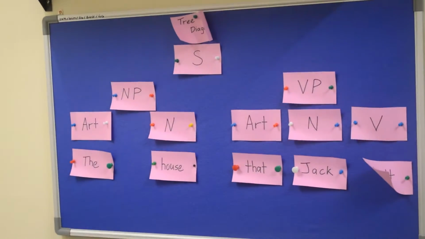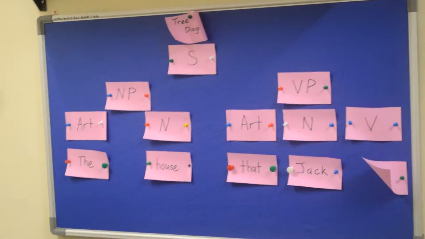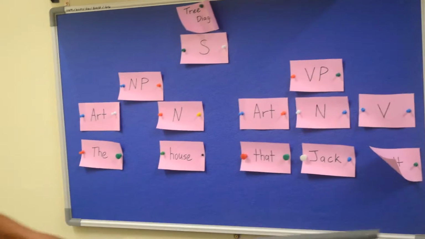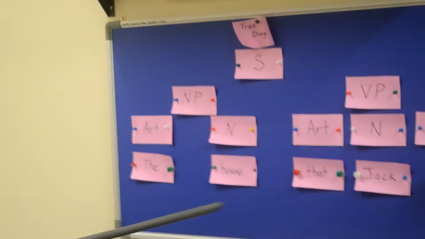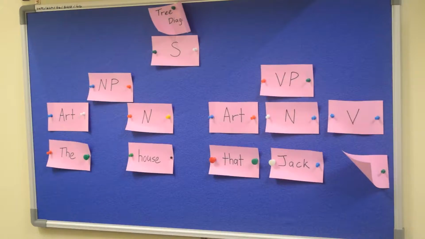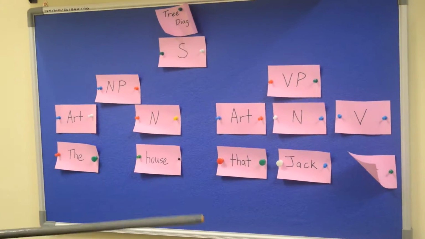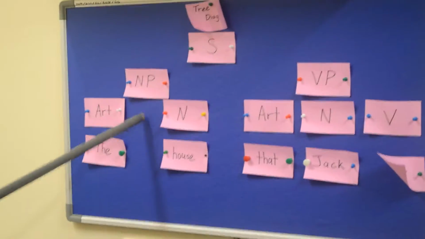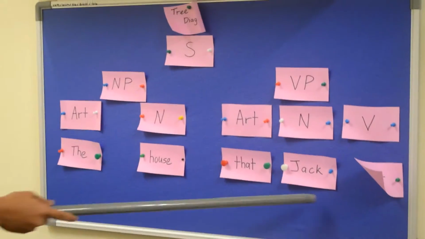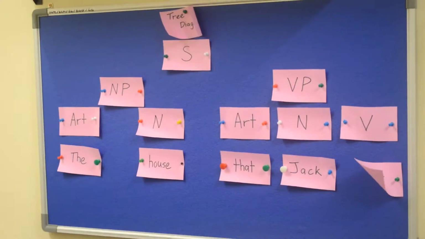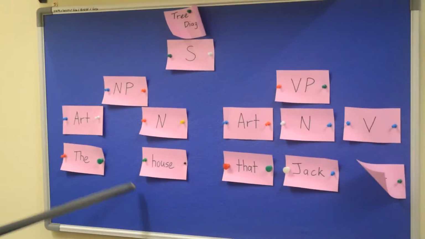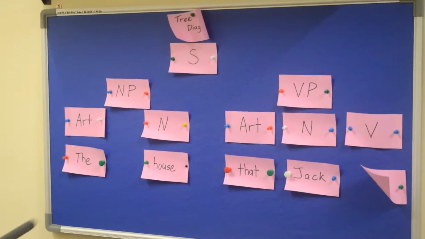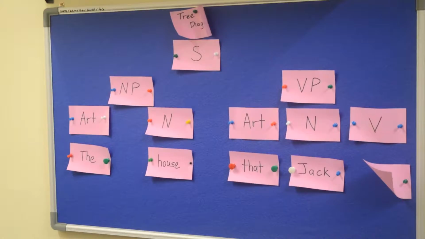So like we mentioned earlier, now we're going to talk about the application of the parts of speech and the phrasal categories. We take an example of this sentence, "the house that Jack built." This sentence has its own structures that construct it. You see, "the house" is under the noun phrase and "Jack built" falls under the verb phrase. So this part is the noun phrase and the other part is the verb phrase. We see the division of each part that falls under the phrasal categories.